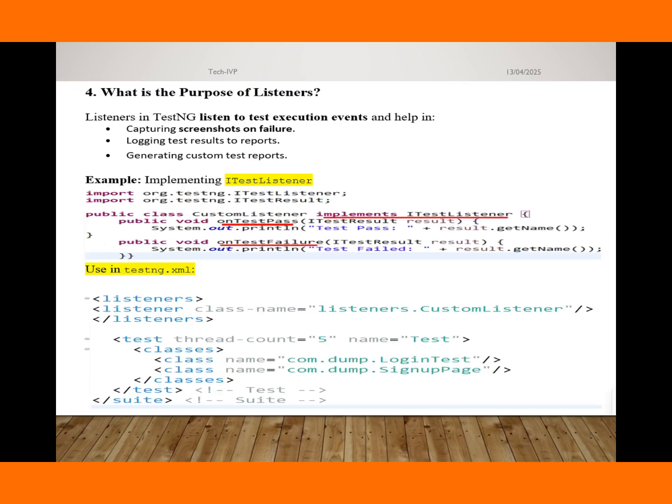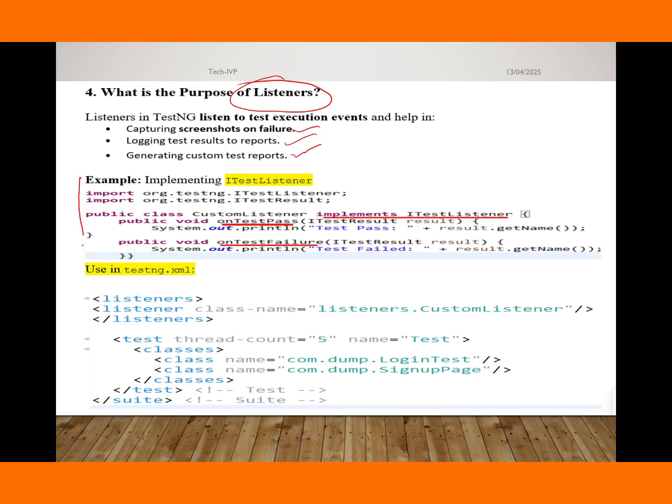The next question is, what is the purpose of listeners? Listeners, guys, play a really important role in the automation framework. A listener in TestNG listens to test execution events, which helps in capturing a screenshot once our test case fails, logging test results to the report, and generating a custom test report.